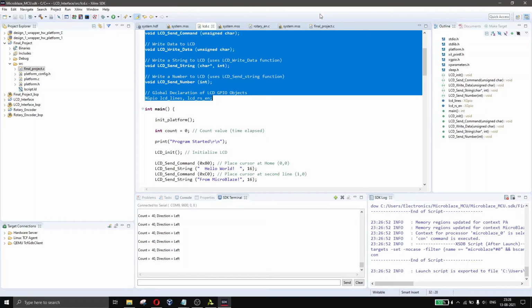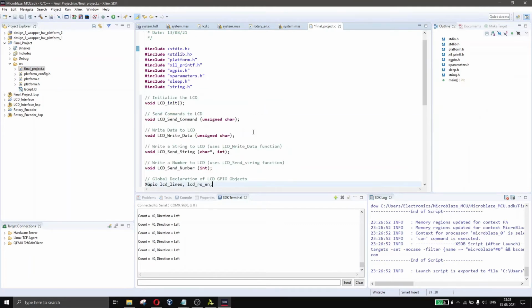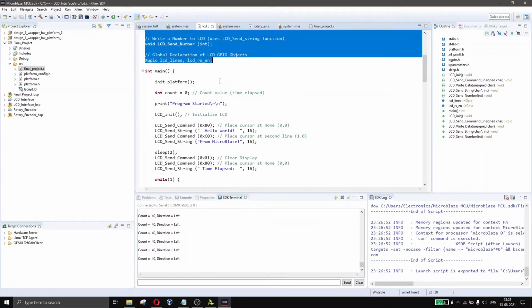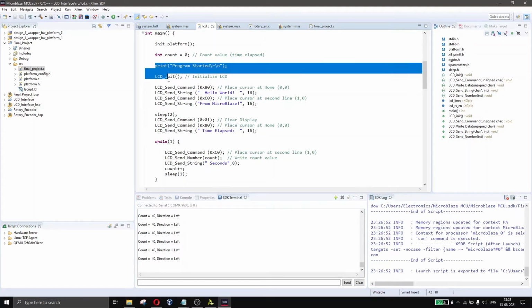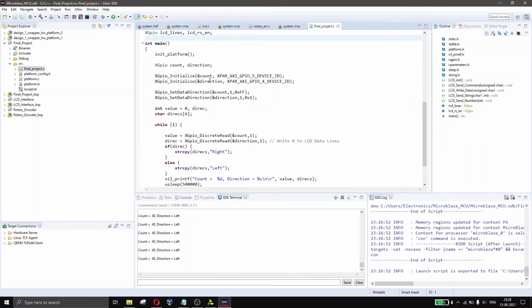then this one, it's done now. And then in main we have these, we have a count here also, we don't need that, so only these things we'll copy. Hello world from microblaze, put it inside the main function.